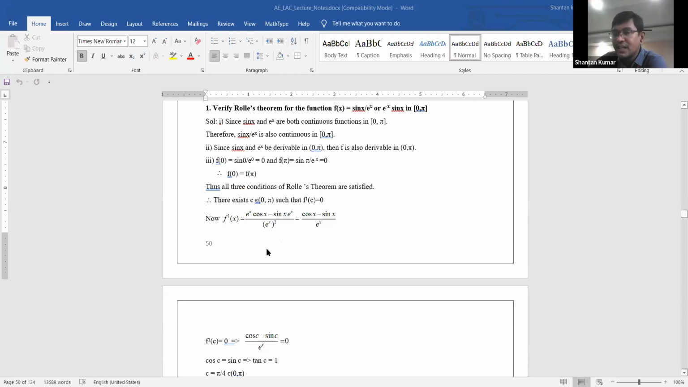And here f dash of x is done, but what do we need here? We need f dash of c. Then how to do that f dash of c?